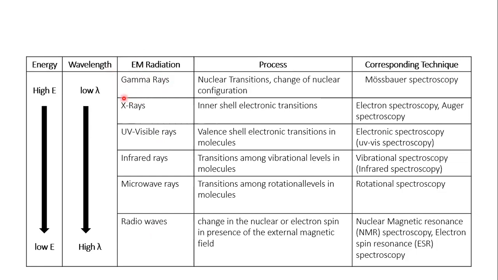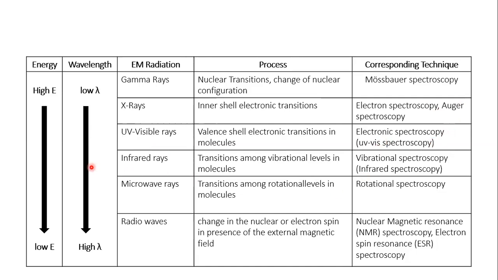So when gamma rays strike the sample, they cause nuclear transitions or changes in nuclear configuration, and that constitutes the Mossbauer spectroscopy method. X-rays cause inner shell electron transitions and form electron spectroscopy or Auger spectroscopy, whereas UV visible radiation causes electronic transitions in molecules, particularly valence shell electron transitions, and this makes electronic spectroscopy.